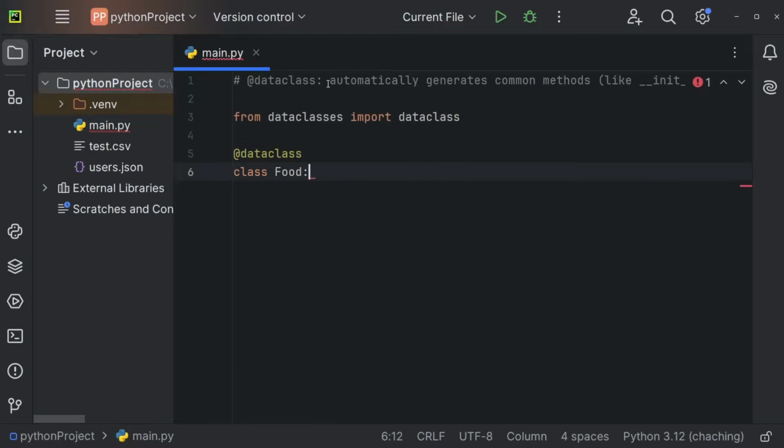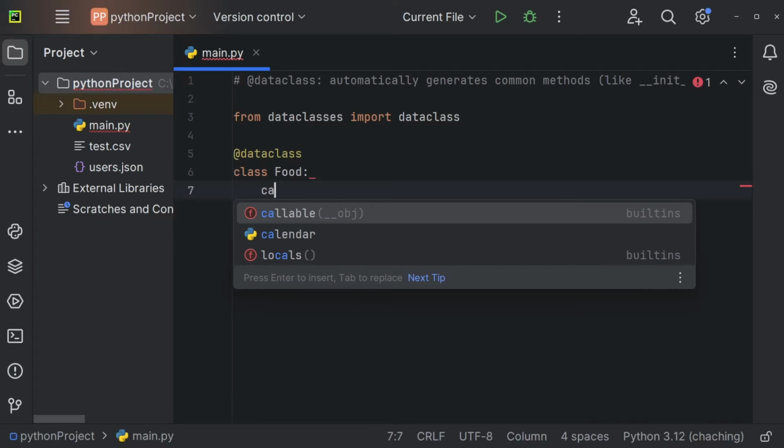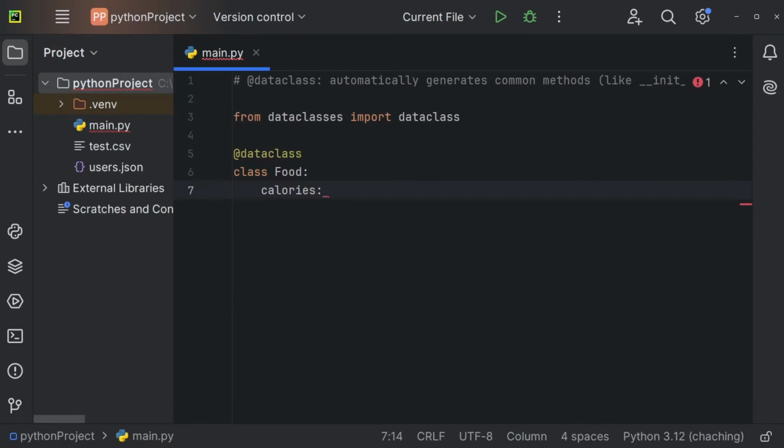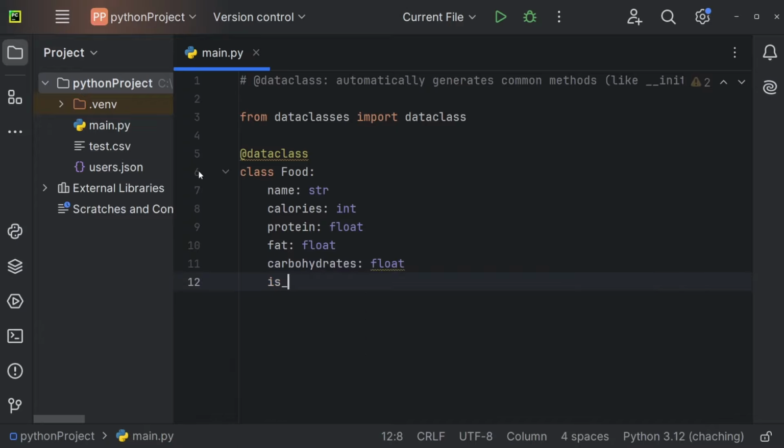And now, as already mentioned, the data class will automatically generate common methods like dunder init. So defining object properties for a data class is super easy. Maybe a certain food has a certain amount of calories, so I can define calories like so, and say that this here is of type int, for example. We might also have a food name, so name, that one could be of type string. Maybe we also have protein of type float, fat of type float, and carbohydrates of type float. And now we could also add is_healthy, so is the food healthy, and we can say that this here is type bool. So it's either healthy or it's unhealthy.